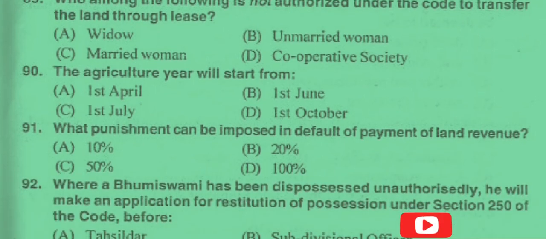Now question number 90. The agriculture year will start from. So the agriculture year will start from 1st July. So the answer is option C.